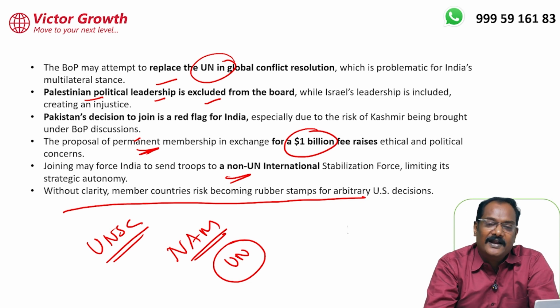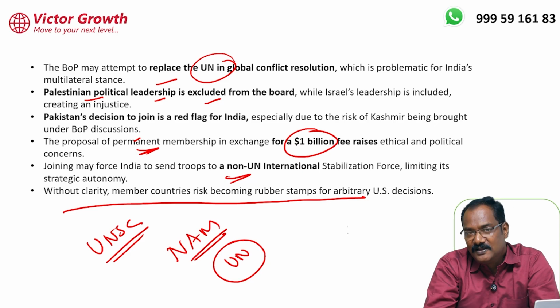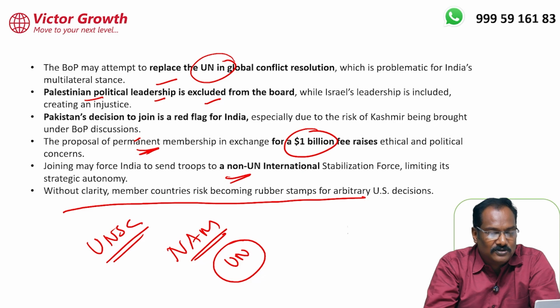That is good, and India will support that. But if they are trying to replace the UN and handle all future conflicts in the world, India will not support that, because India itself has an issue with Pakistan and Kashmir. So we want a UN resolution, and for example, if any Operation Sindoor kind of strikes are needed in future, we will be able to do that.